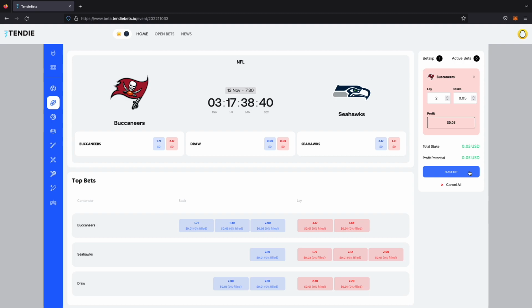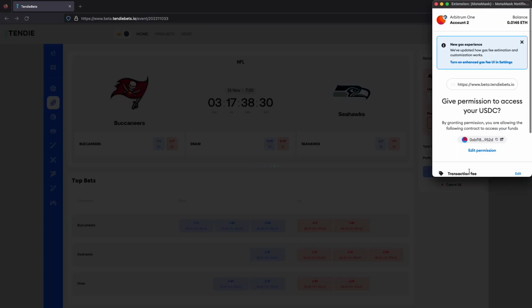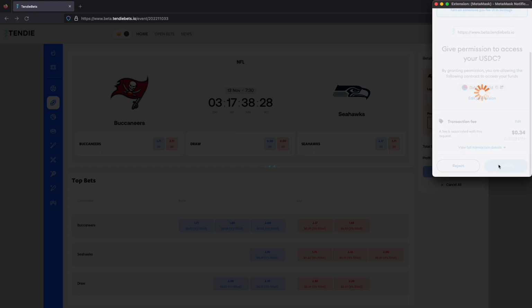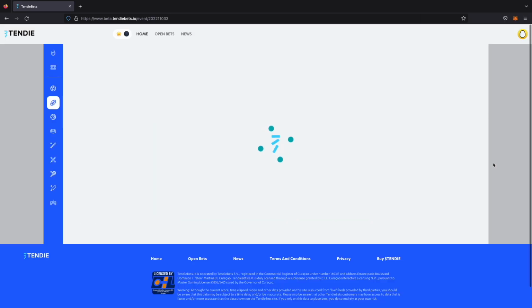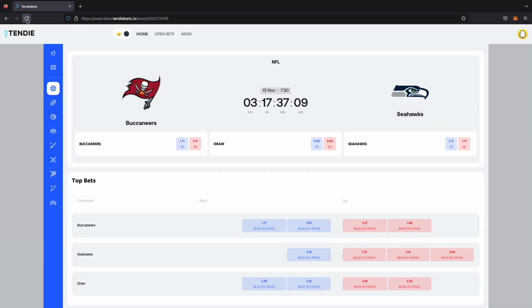But so he's just clicked that. It's created a lay for the Bucks to bet against the back that he made earlier. And go ahead and make that bet. And look at that. The bet has been matched. That top bet just got removed from the top row for the Bucks under the backs category. We only have 2 now where we had 3.